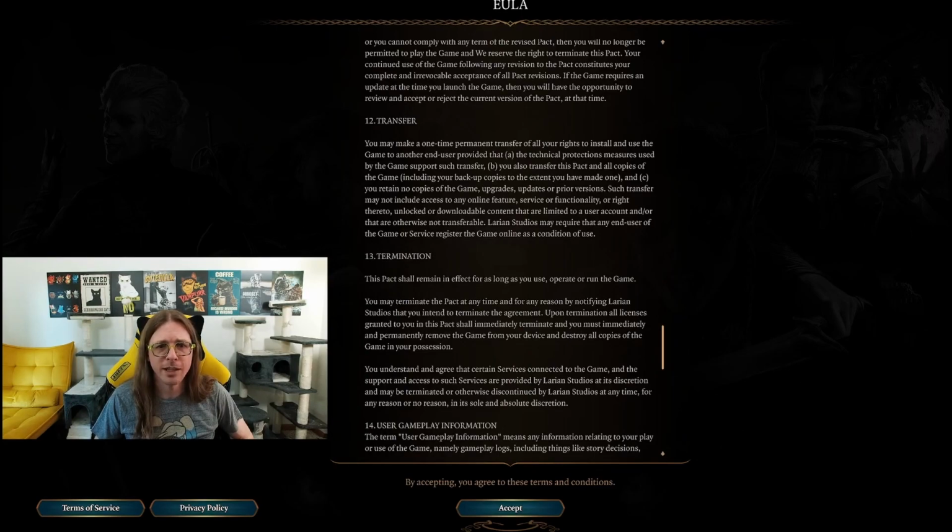Transfer. You make a one-time permanent transfer of all your rights to install and use the game to another end user. The technical protection measure used by the game supports such transfer. You also transfer this pact and all copies of the game, including your backup copies to the extent that you've made one, and you retain no copies of the game, upgrades, updates, or prior versions. Such transfer may not include access to any online features, service, or functionality, or right thereto, unlocked or downloadable content that are limited to a user account and/or that are otherwise not transferable. I wonder how that plays into Steam, because I think it's pretty difficult for Steam to transfer a game. I don't know.